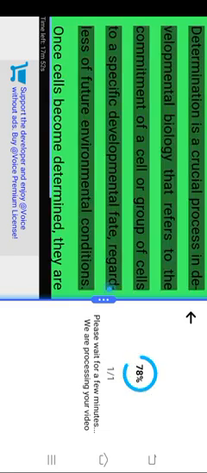Determination in developmental biology. Determination is a crucial process in developmental biology that refers to the commitment of a cell or group of cells to a specific developmental fate, regardless of future environmental conditions. Once cells become determined, they are irreversibly set on a path towards a specific type of differentiation, meaning that they will eventually adopt a particular cell fate even if they are later transplanted into a different environment. This process is essential for the establishment of the various tissues and organs in a developing organism. Determination essentially locks in a cell's fate, preparing it for future differentiation and specialization.